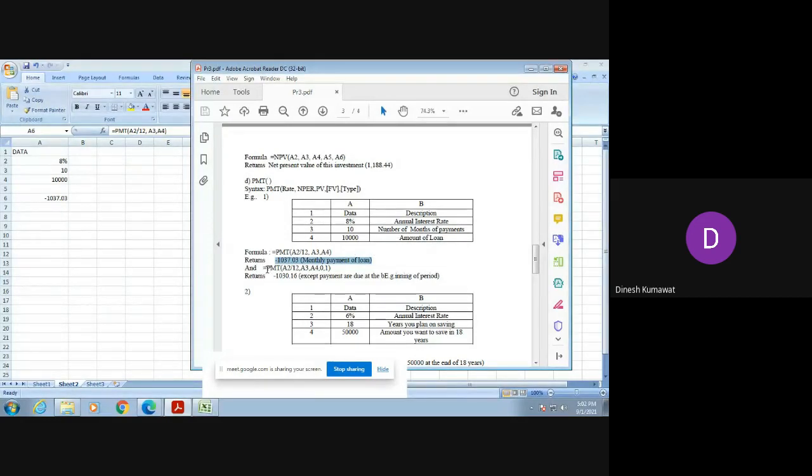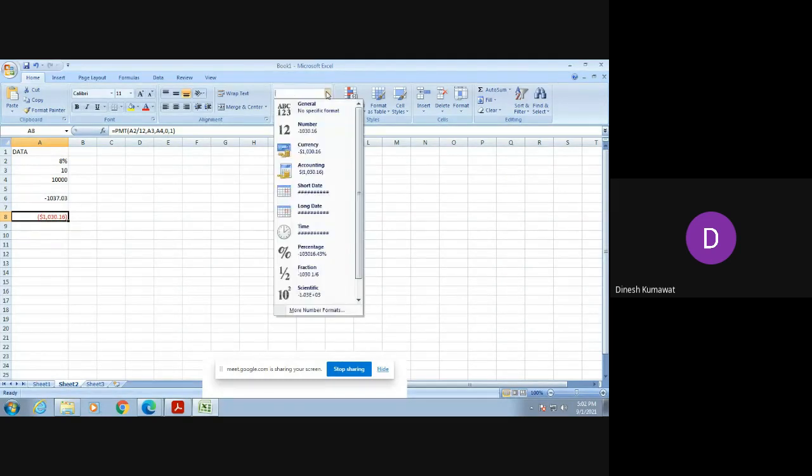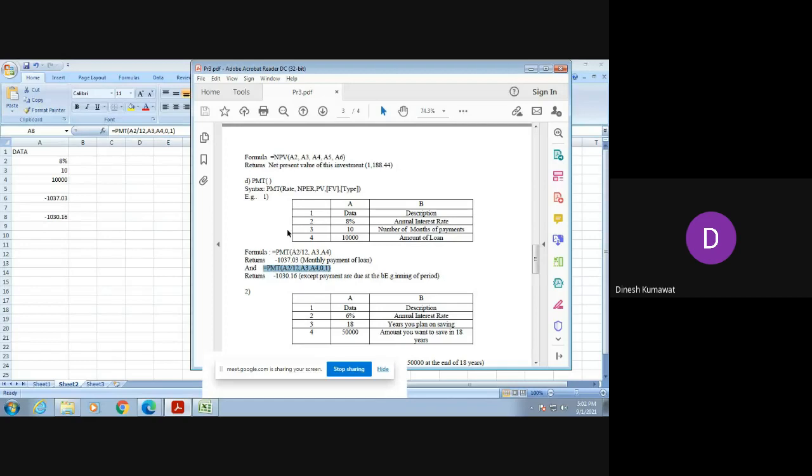Now let us do this second one and verify its output. You just copy it and paste it over here. Then again you change the currency. So here we are getting minus 1030.16 according to this second one.